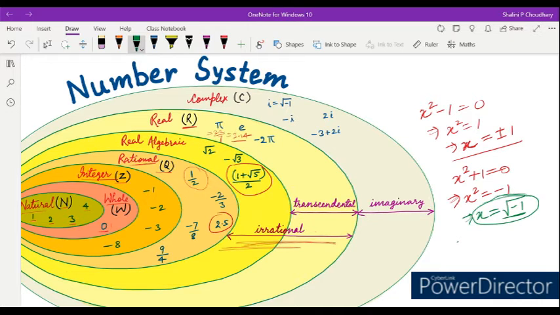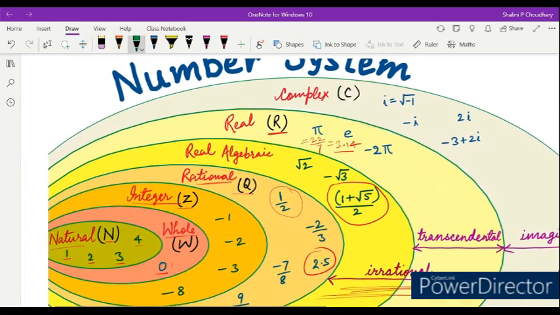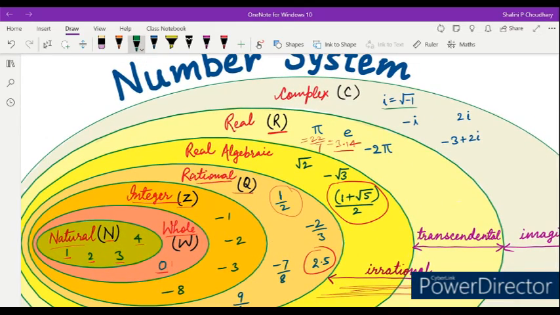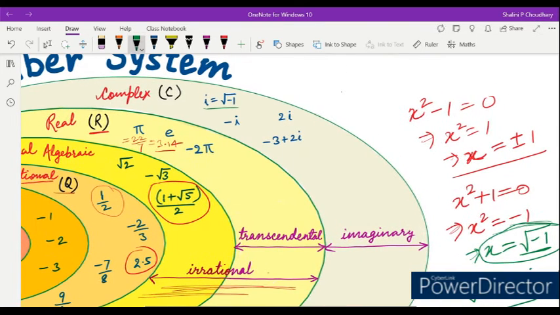So the square root of minus 1 is supposed to be I, an imaginary number, not a real number. So I is equal to square root of minus 1. Minus 1 will be equal to I square.